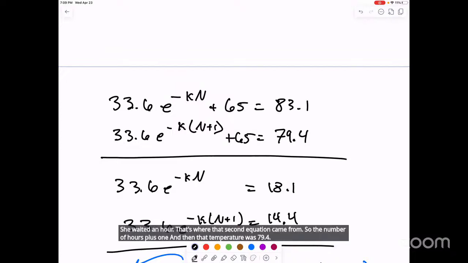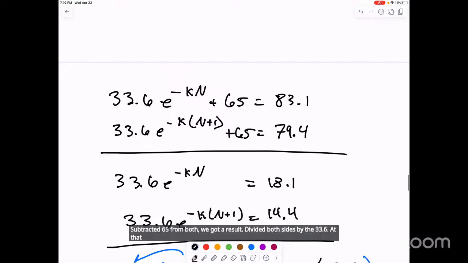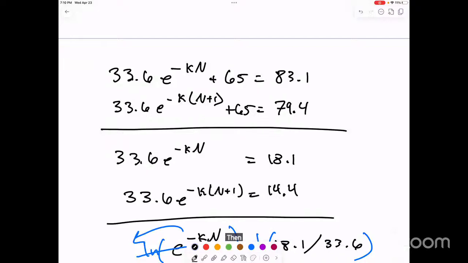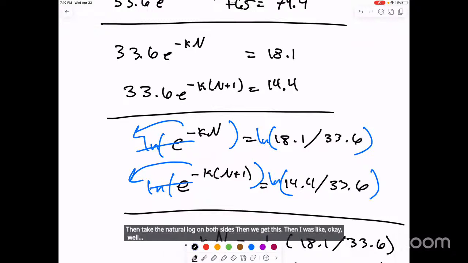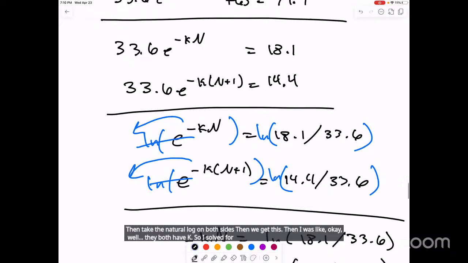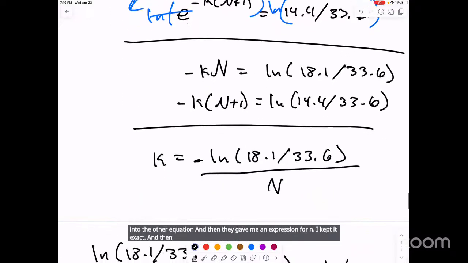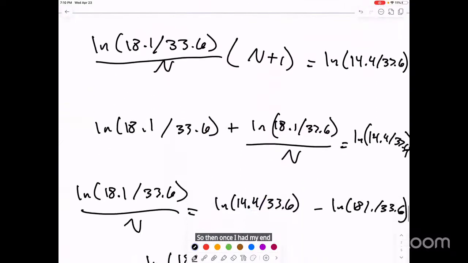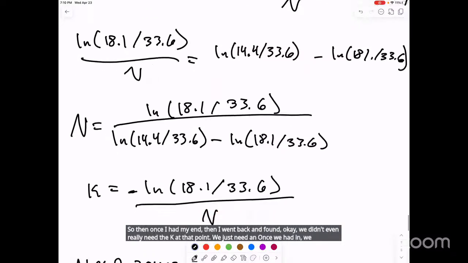Then from there, it was basically algebra. I did simultaneous algebra on each equation, subtracted 65 from both, got a result, and divided both sides by 33.6. At that point, I started keeping it exact. Then take the natural log on both sides. They both have K, so I solved for K in one equation and plugged it into the other, which gave me an expression for N. I kept it exact and only rounded at the N. Then once I had my N, I went back and found K. We didn't even really need the K at that point. We just needed N. Once we had N, we had 2.7 hours earlier.